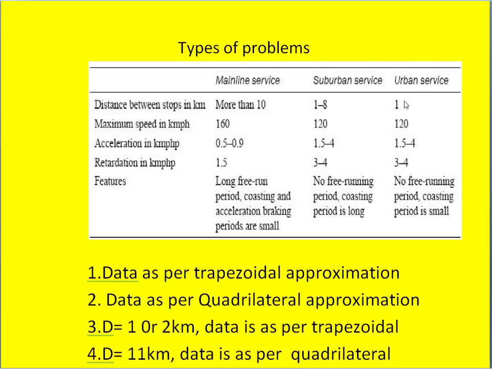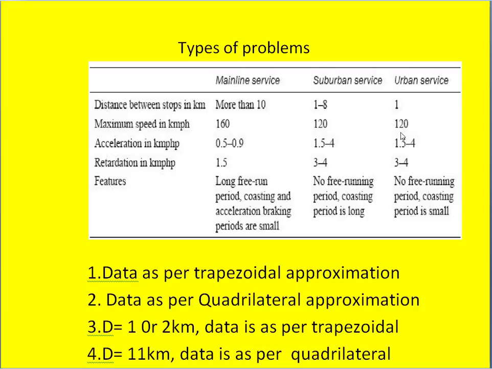When it comes to the maximum speed in kilometers per hour, in case of mainline service it is 160 km per hour, whereas in case of suburban service, the speed allowed is only 120 km per hour. Similarly, for urban service, the maximum speed allowed is 120 km per hour.